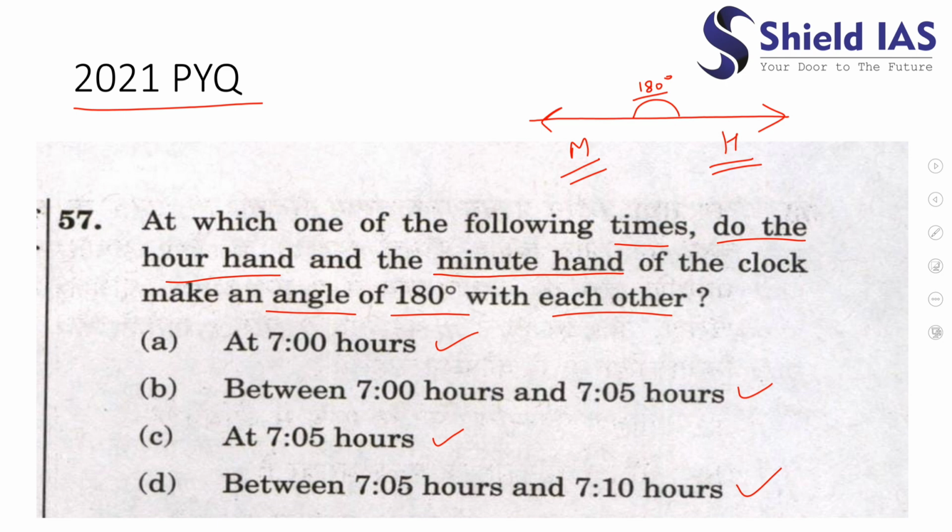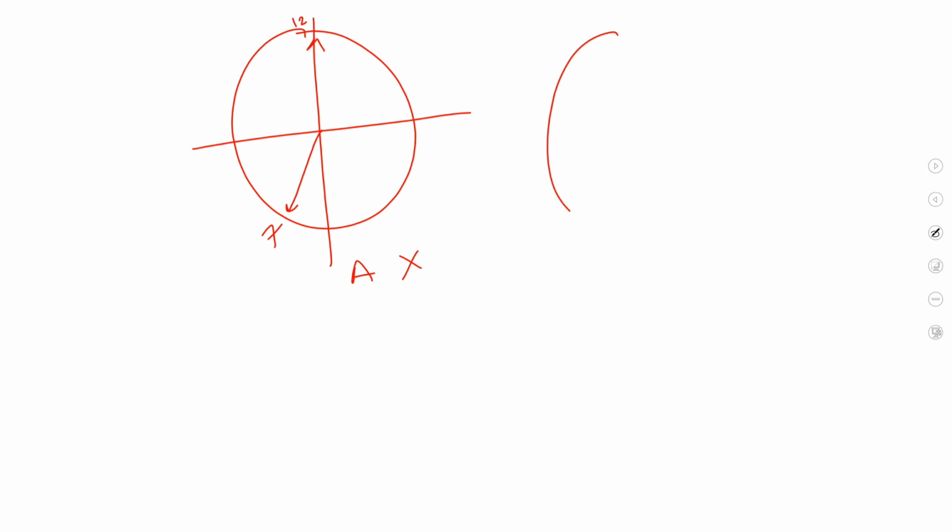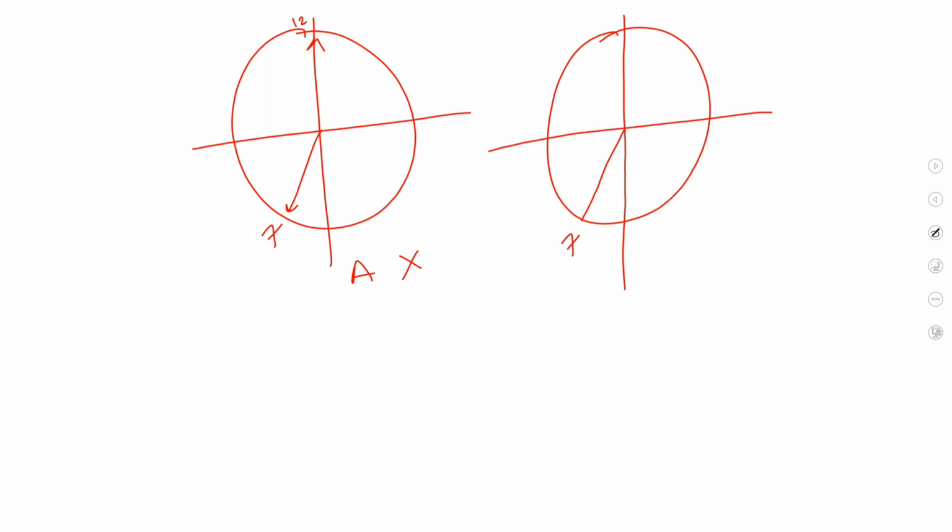So B, at 7 hours and 5 minutes. Okay, so this would be our diagram. The hour hand exactly at 7 would be here, and this is 1.